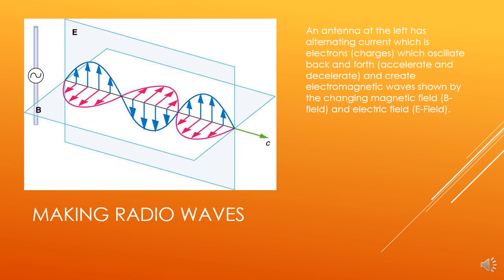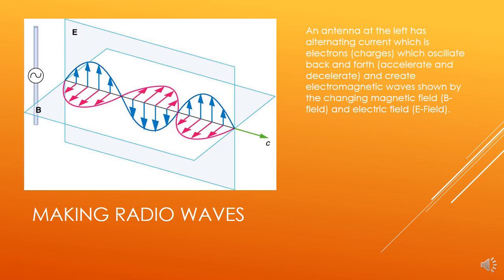So you have to picture it. The electrons are moving up and down in the wire real fast. They're reversing direction. So they're accelerating. They accelerate up, come to a stop, and they accelerate down, come to a stop, accelerate up, and back and forth, oscillating in the wire. And because these charges are accelerating and decelerating, they create an electric field and a magnetic field, which is changing.